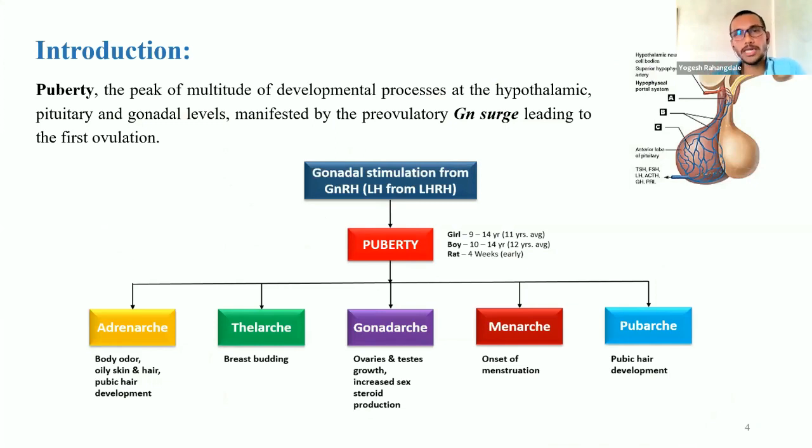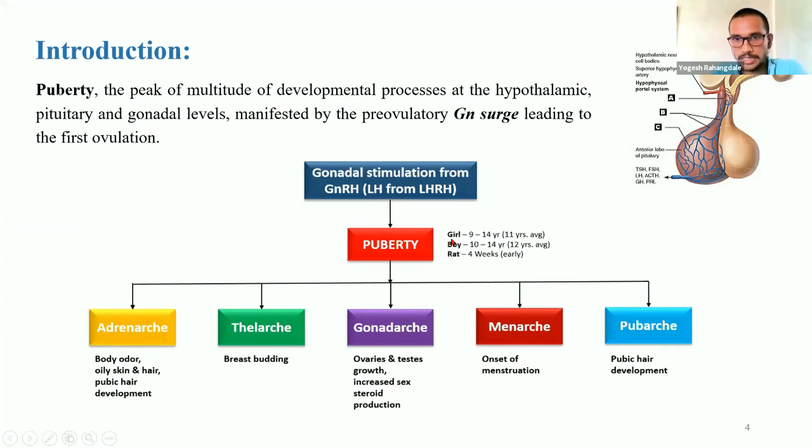Puberty is the peak of a multitude of developmental processes occurring at the hypothalamic, pituitary, and gonadal levels. So we can consider that it acts with the help of the hypothalamic, pituitary, gonadal axis, and it is manifested by a pre-ovulatory gonadotropin surge leading to the first ovulation. In puberty, the signal from the neurosecretory cells comes to the hypothalamus, and the hypothalamus stimulates the pituitary gland to secrete various hormones. In the case of puberty, there is secretion of gonadotropin releasing hormone, or luteinizing hormone releasing hormone, which leads to release of LH and ultimately leads to puberty.